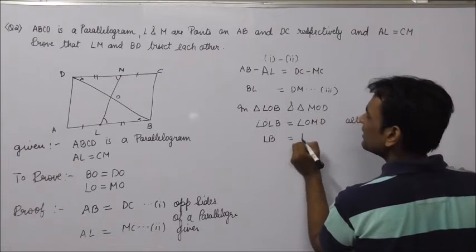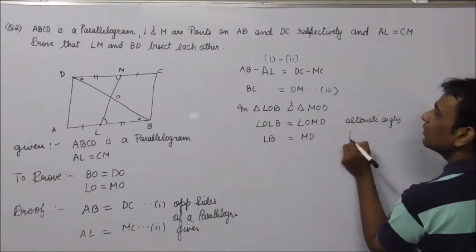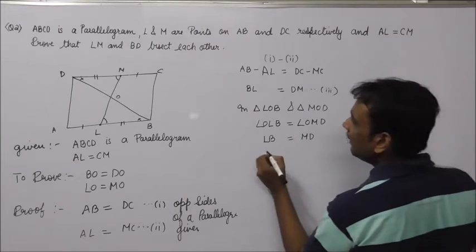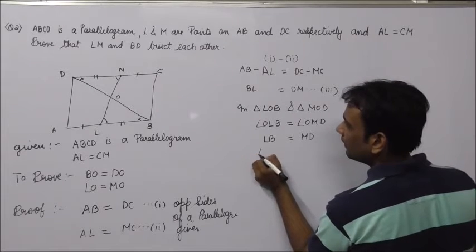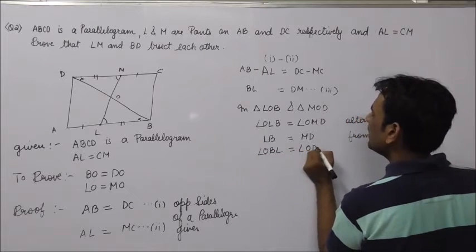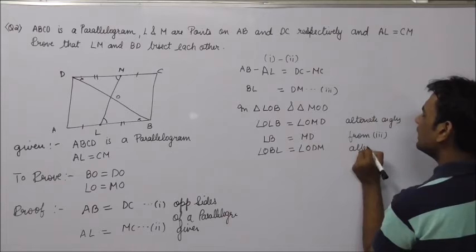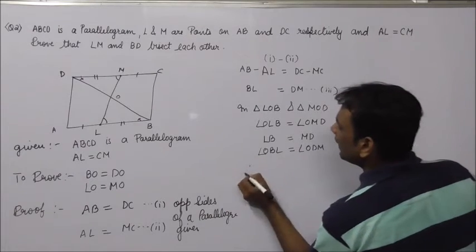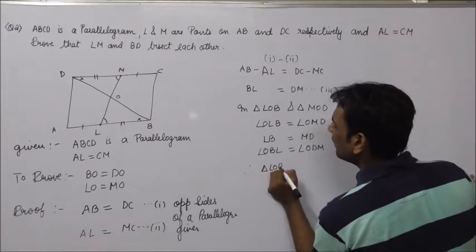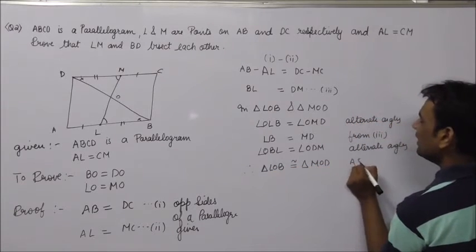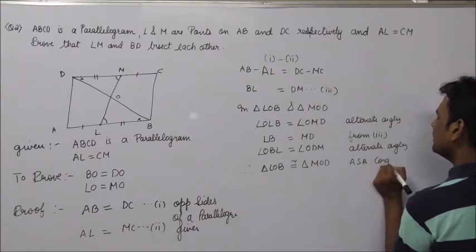LB is equal to MD from 3, and angle OBL is equal to angle ODM, alternate angles. So therefore the triangle LOB is congruent to triangle MOD, ASA congruency rule.